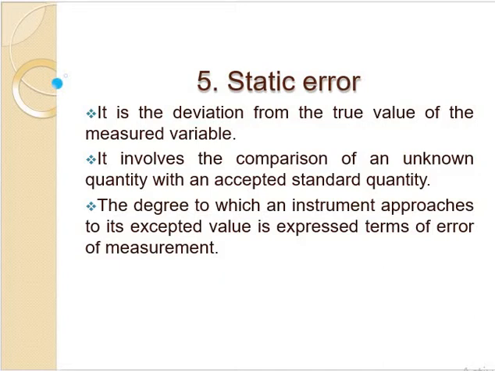So it involves a comparison of an unknown quantity with an accepted standard quantity. It is the degree to which the instrument approaches the expected value, expressed in terms of error of measurement. So this is called error. Suppose the measured value is 600 and the true value is 1000. That difference is called static error.